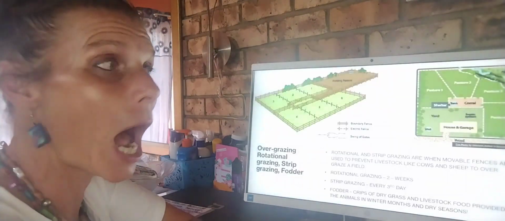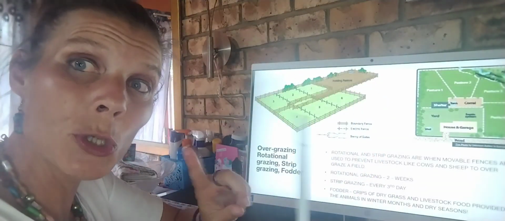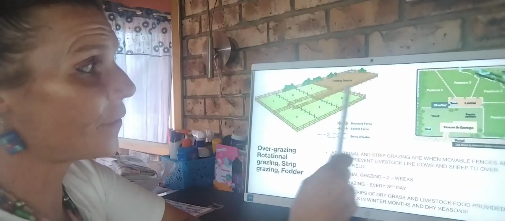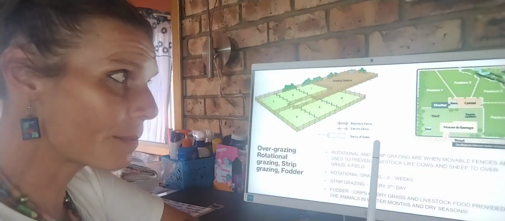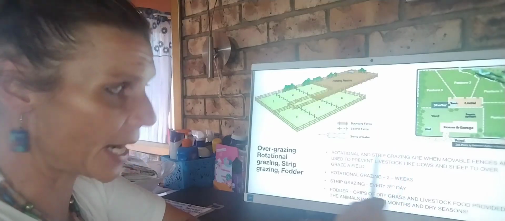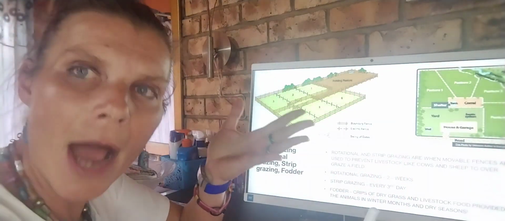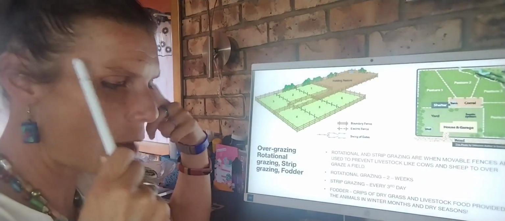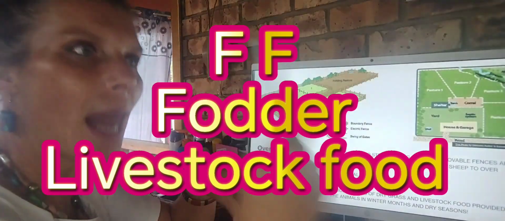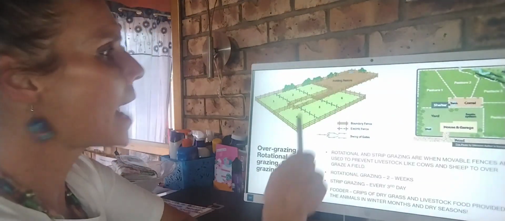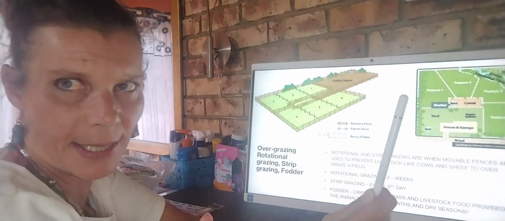How can we prevent overgrazing? We prevent overgrazing by using two methods. The first method is called rotational grazing. The second method is called strip grazing. And then I also have fodder. Fodder means livestock food. So how are we going to remember fodder? FF, livestock food.